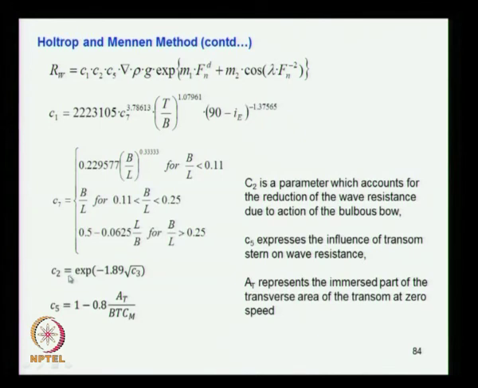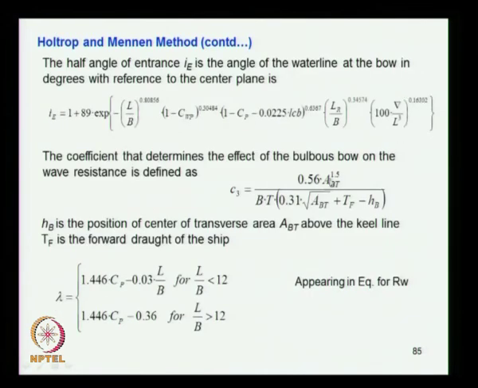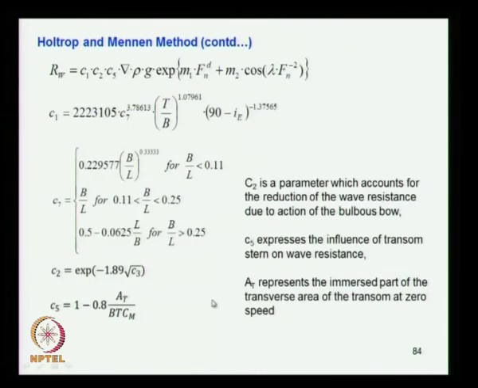So C2 is coming from C3, and maybe in the next slide we will see C3. C3 depends on the bulb parameters. C3 depends on ABT, that is the area of the bulb, which I have already explained, and then the other parameters related to the bulb. So C3 determines C2, and hence C2 is a parameter which accounts for the bulbous bow effect.